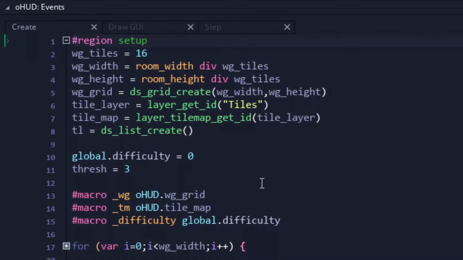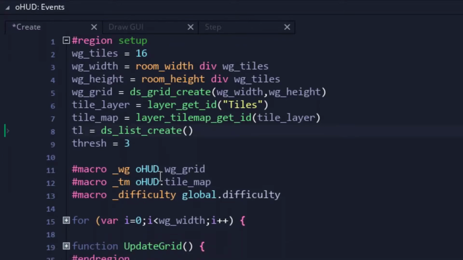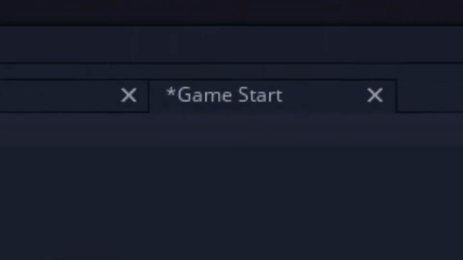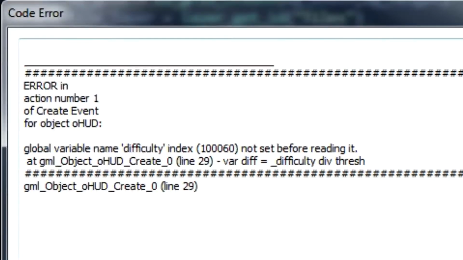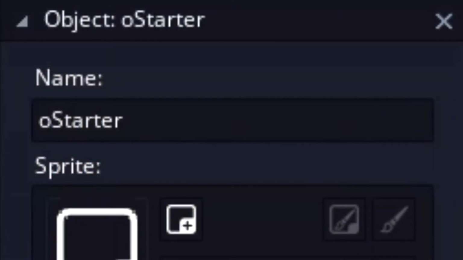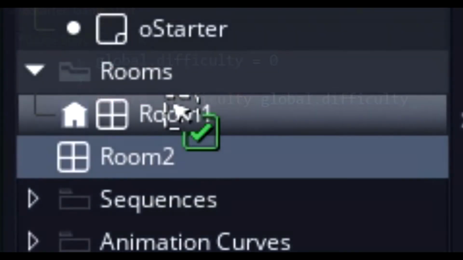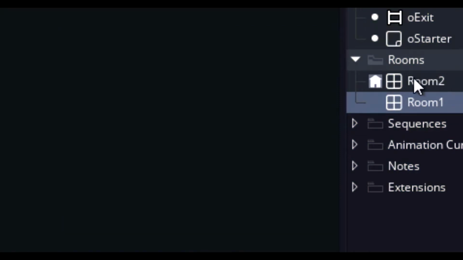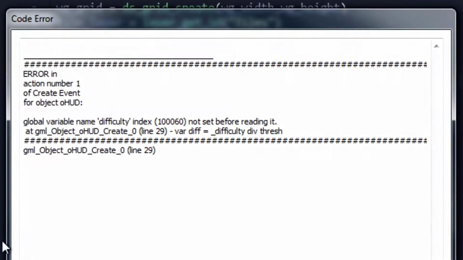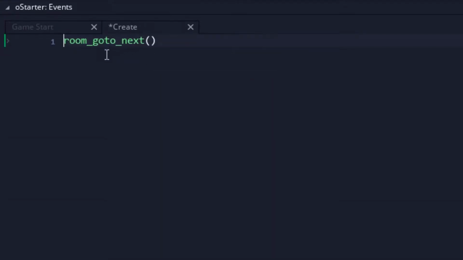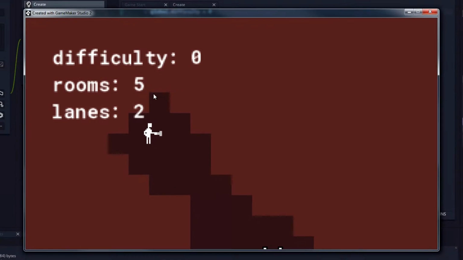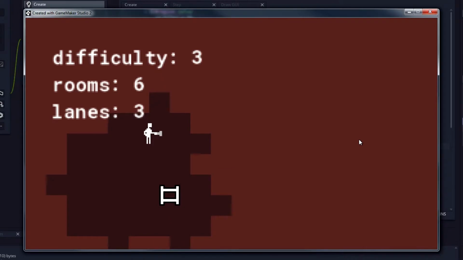Then I realized I was defining the global variable every time the room was loaded, so the variable was moved to the game start event, which was met with an error when testing. It took me at least 10 minutes of fiddling to realize apparently defining global variables in the game start event no longer works like it used to, and even placing the event in a starter room/object before loading the actual play room itself resulted in the same error. The global variable had to be defined in the create event of the starter object in order for GameMaker to recognize it. But with that figured out, the difficulty could be increased and the potential for larger, more complicated cavern layouts would increase with it.